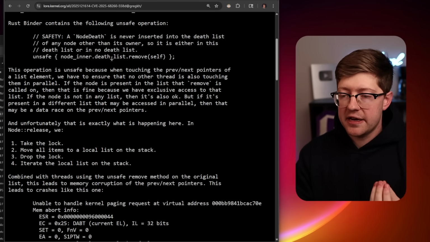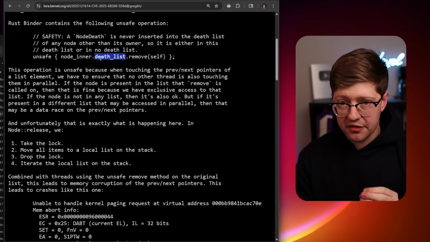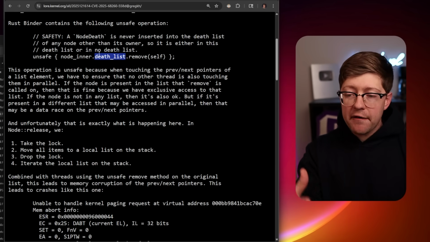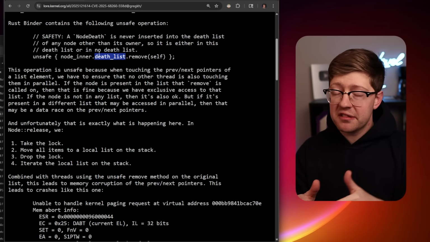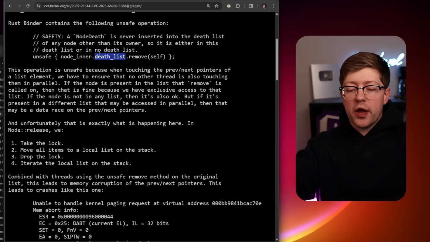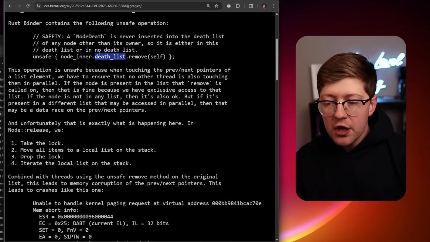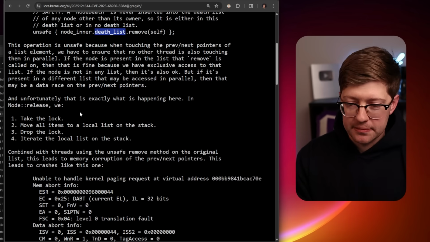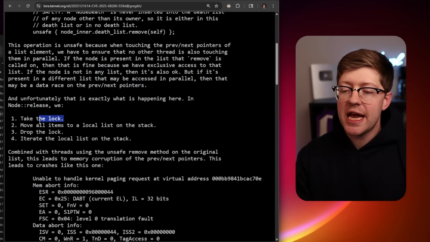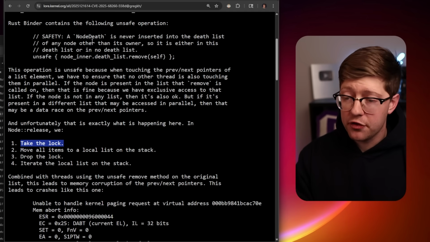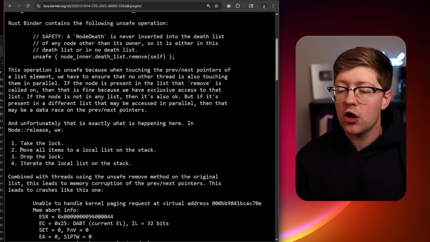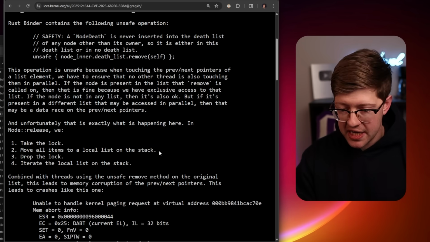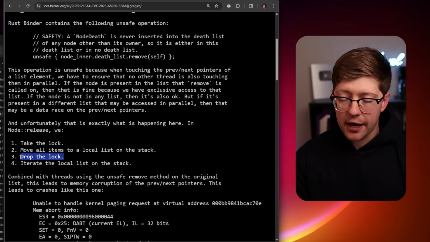And so an assumption they had is that because the death list, the list of node deaths, never existed in two locations at once, this was not a big deal. We were okay to have this be unsafe, right? Well, here is the fundamental problem, okay? What happens is they take a lock of the list, but then they move all the items to the local list on the stack and then drop the lock.